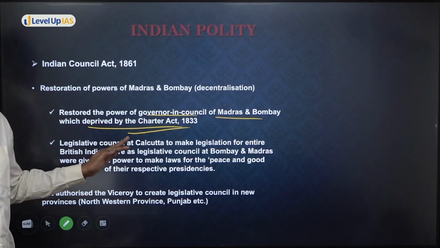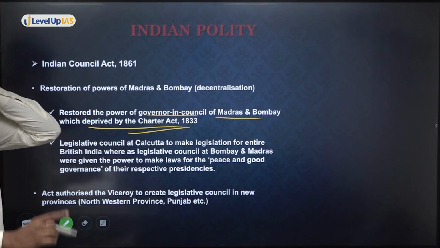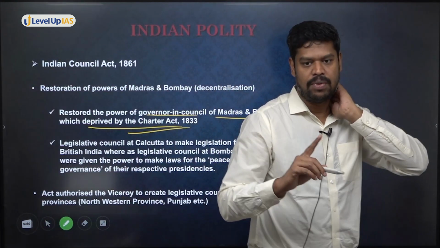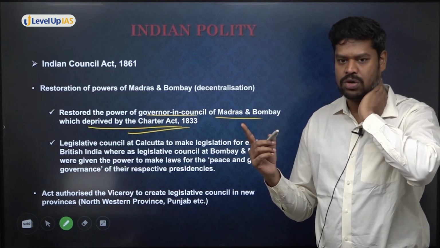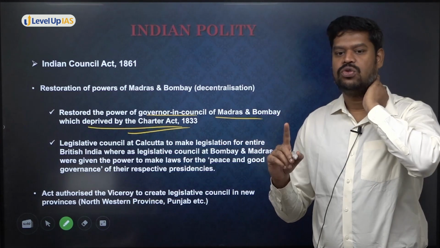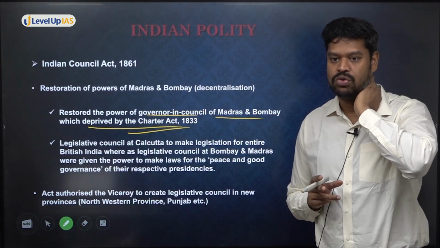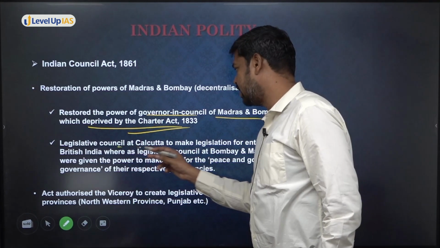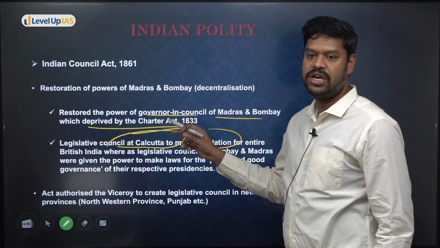And this is also the beginning where they are trying to have two types of councils. First remember that they are trying to restore the powers of the Bombay and Madras Councils, that means basically the Legislative Council. In addition to that, from now on, there will be two sets of legislative councils. One is the Legislative Council at Calcutta, also called the Central Legislative Council.